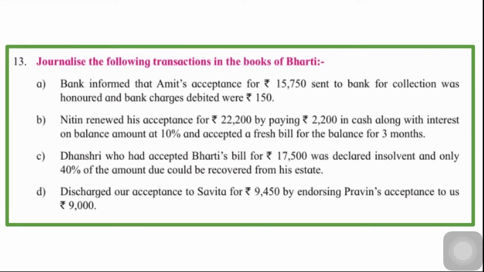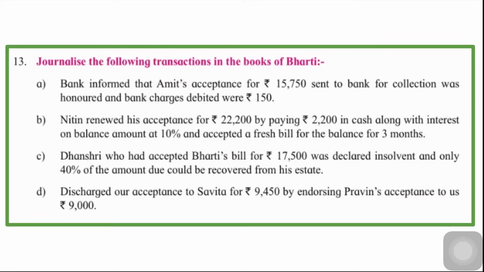So cash account debit 7,000. And how much is not recoverable? 10,500. So bad debts account debit 10,500 to Dhanashri account. First we will dishonor the bill and then make this entry of cash account debit, bad debts account debit to Dhanashri account. Now see, this fourth one is very interesting.